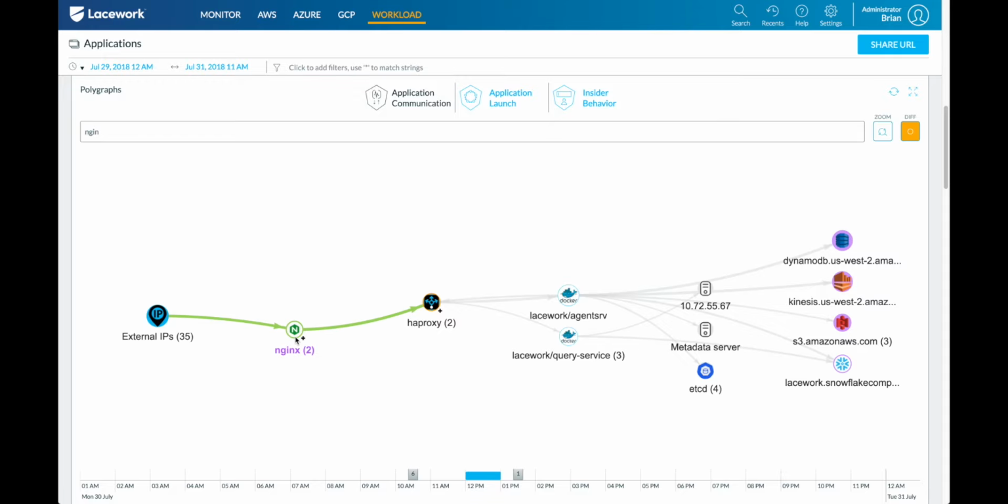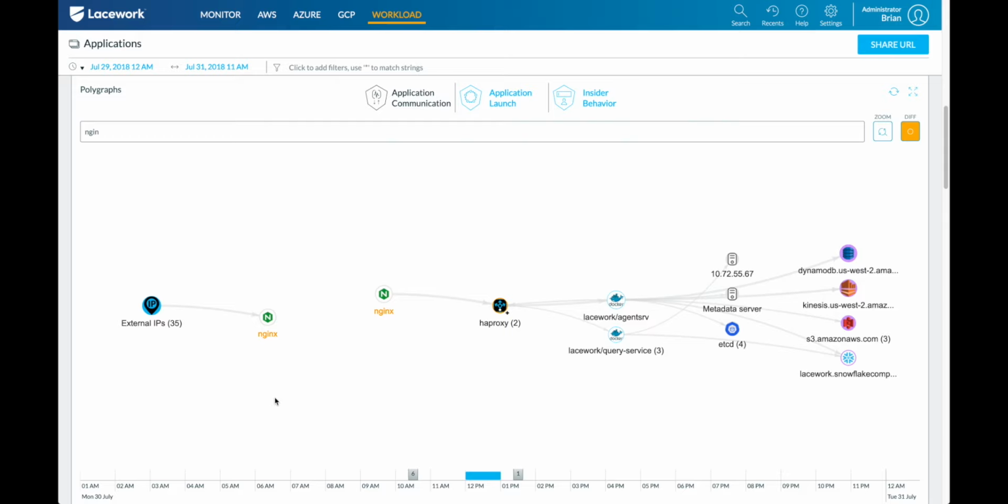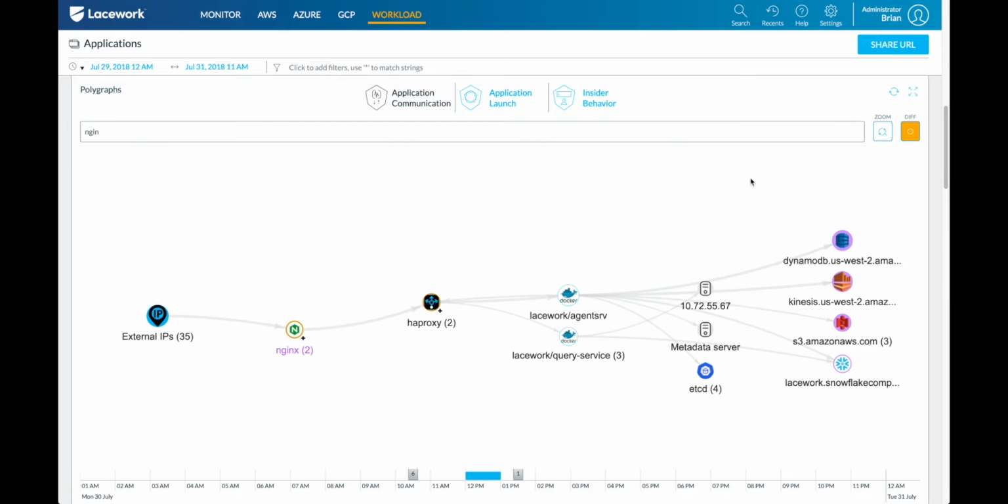But further to that point, what happens when Nginx receives a connection is it actually spawns a child process. But since we understand the relationship between those two processes, we actually went ahead and just stitched them together. So now I can go way beyond something like a VPC flow log and say connection into Nginx, Nginx then connects to HA proxy, HA proxy connects to these containers, and then here's the resources that that container phones out to.